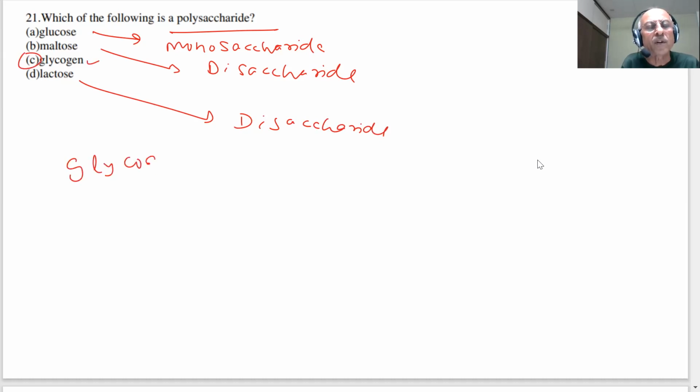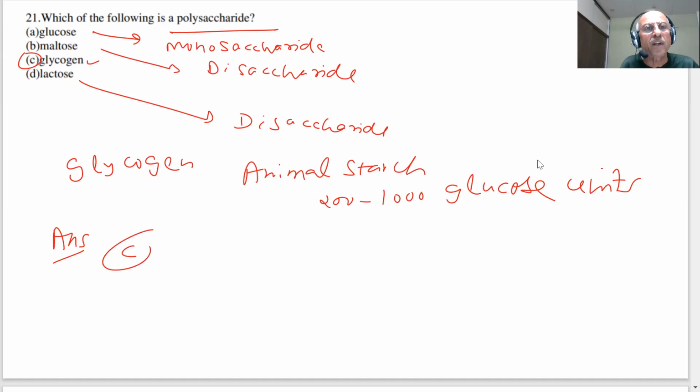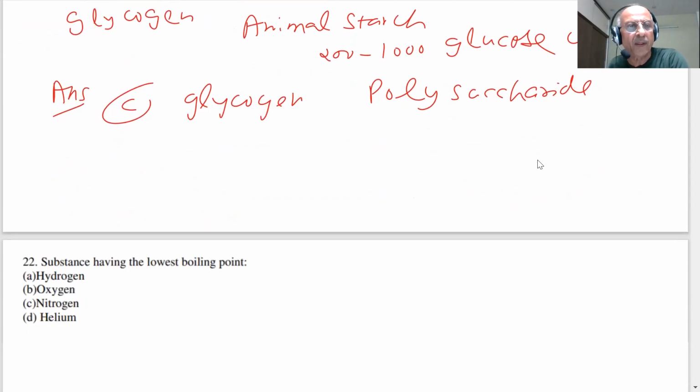Glycogen is like starch. It is an animal starch, and it may contain more than 200 to 1000 glucose units. So it is an example of a polysaccharide. Answer is C. Glycogen is a polysaccharide. It has a large number of glucose units present in it.